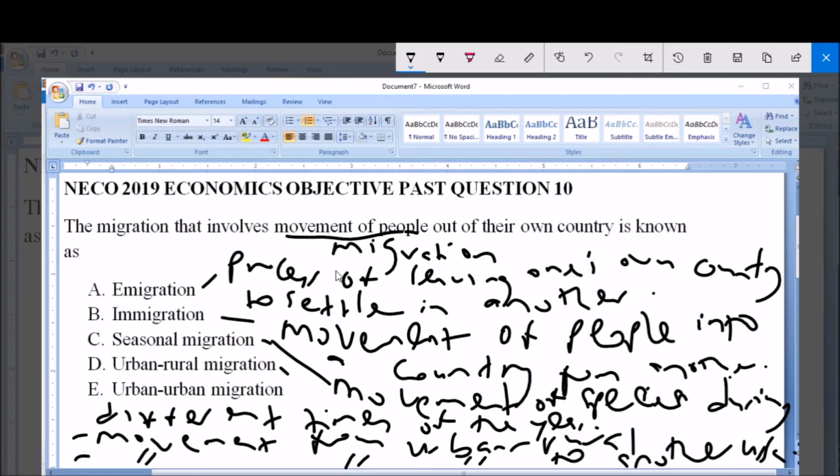So from what we've seen here, we are asked for the form of migration that involves movement of people out of their own country, and we've established that emigration is the process of leaving one's country to settle in another. So the correct answer to this question is A, emigration.